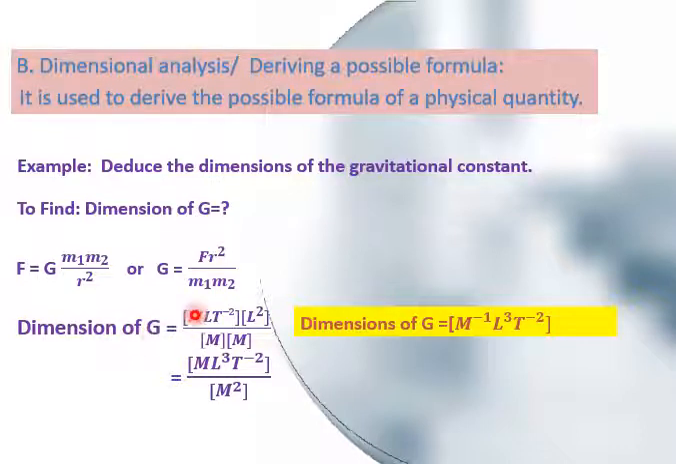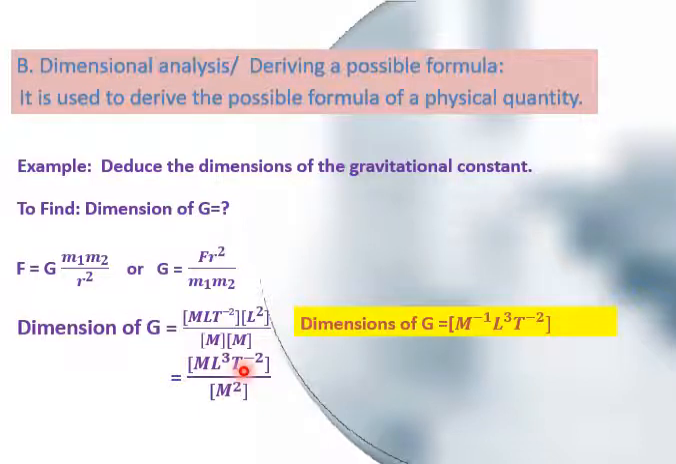F has the dimensions of MLT minus 2. R is radius, so having the unit of meter, the dimensions are L square. M1 and M2, as I have told you earlier, these 1 and 2 are just subscripts. So these are masses, having dimensions capital M and capital M. By multiplying it becomes M square.